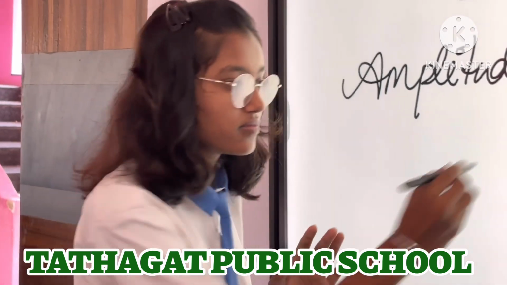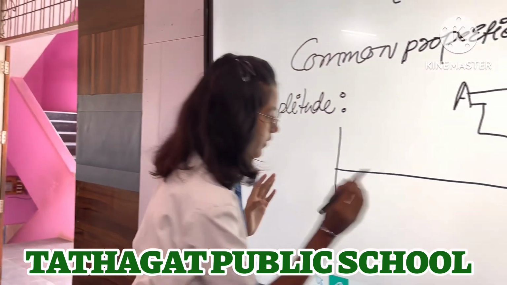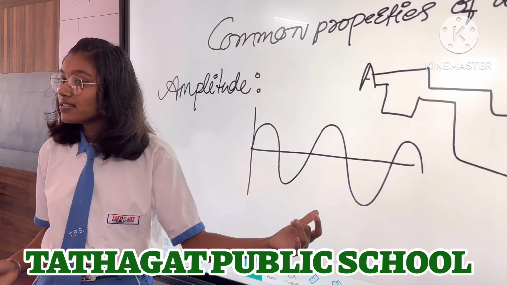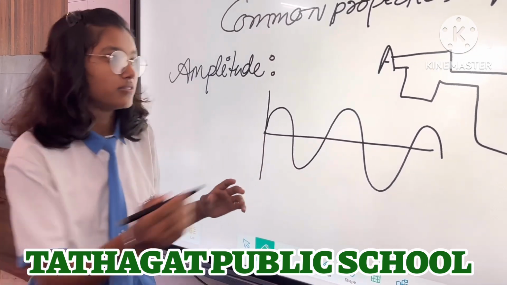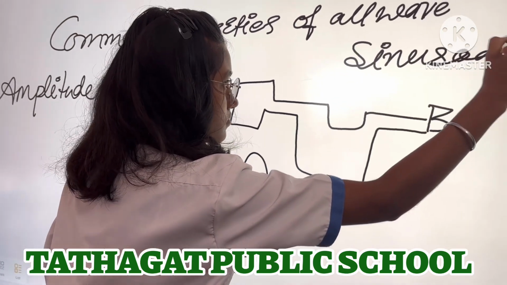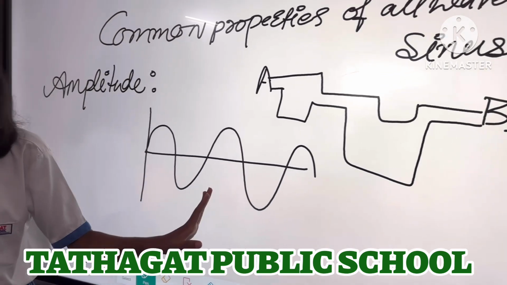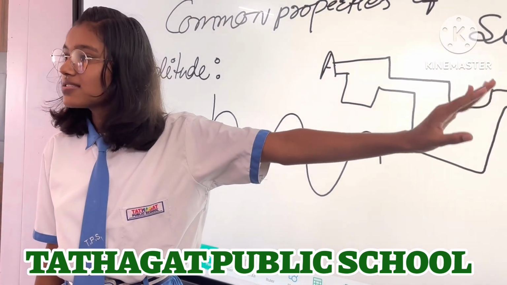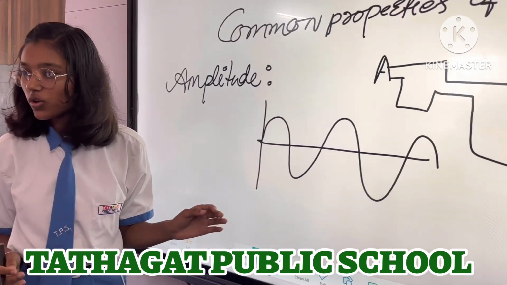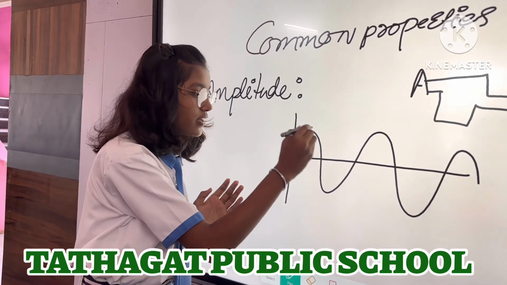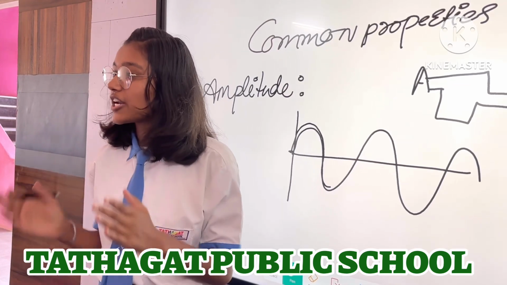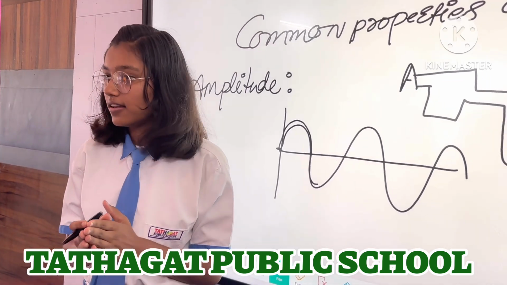So amplitude. Suppose this is the wave. This type of wave is called a sinusoidal wave. This is the wave, this is the origin. From here the wave starts. So what is meant by the amplitude? Amplitude is the largest displacement of a particle of a medium.